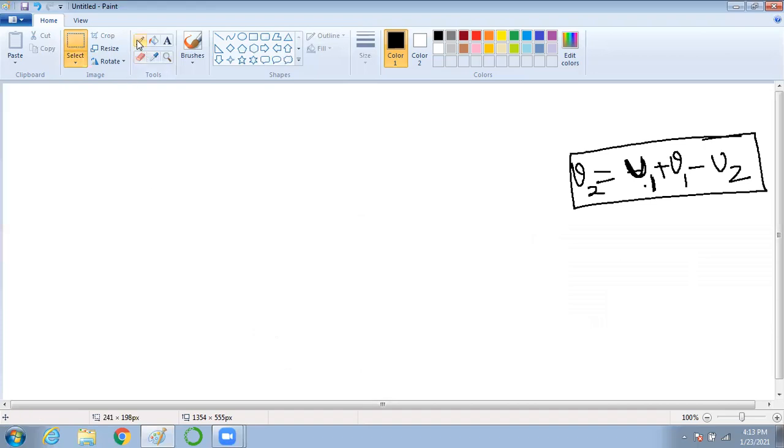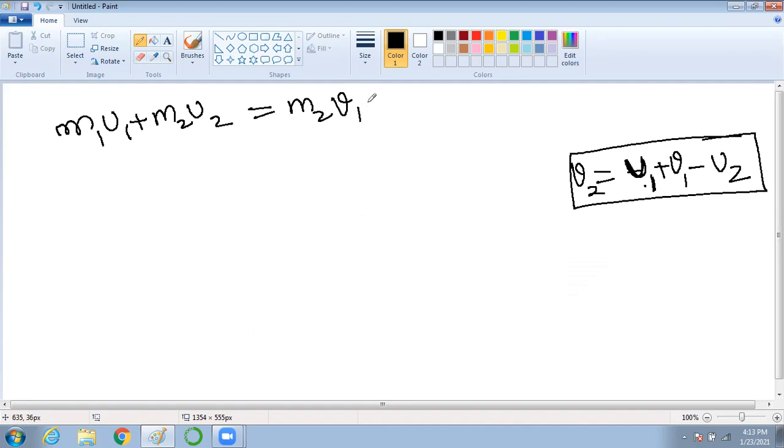So now, as per momentum conservation during the collision, your total initial momentum is equal to the total final momentum. Yes or no? Yes. So can we substitute the value of V2 here?